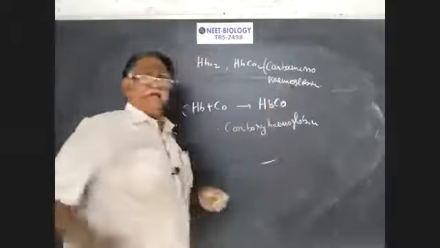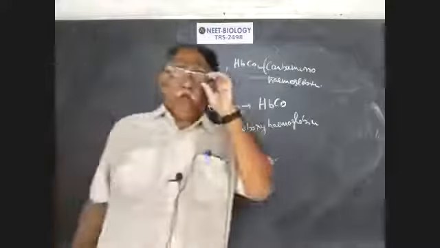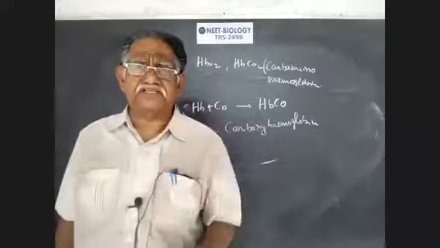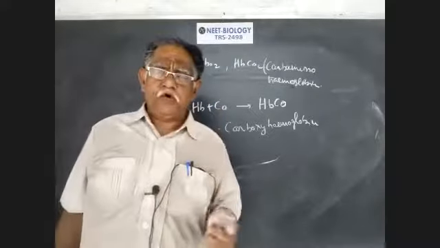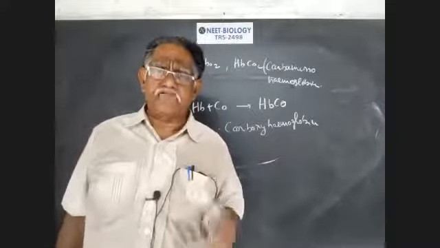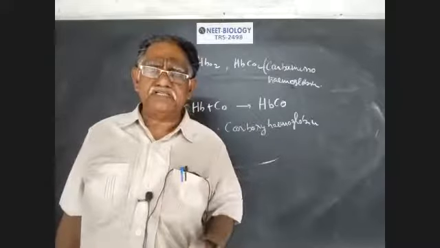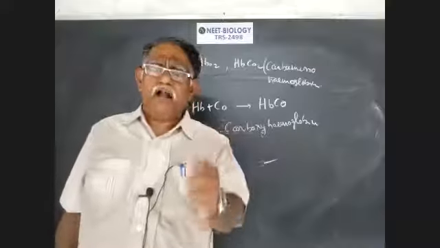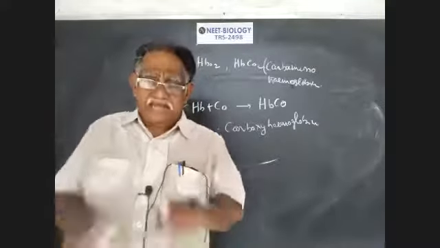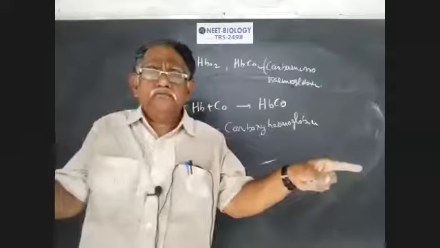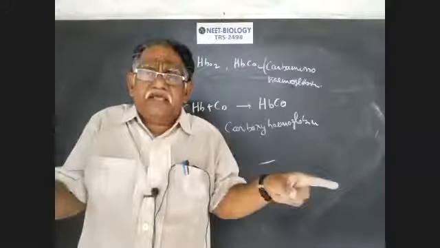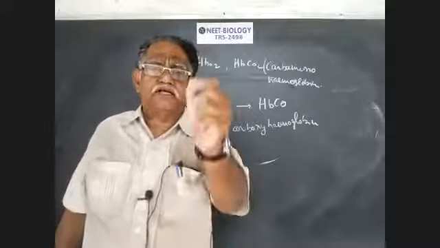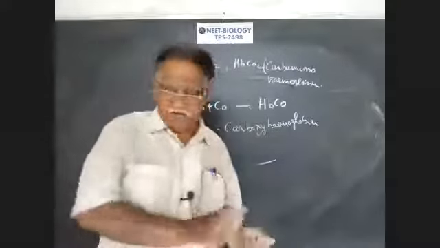The affinity of carbon monoxide with the heme group is 200 times greater than that of oxygen. That's why when hemoglobin combines with carbon monoxide, it forms carboxyhemoglobin, which is a stable compound. Whereas carbaminohemoglobin and oxyhemoglobin are reversible compounds that can be broken down very easily. But carboxyhemoglobin cannot be broken down easily because it's a stable compound. It is highly dangerous. Next one.